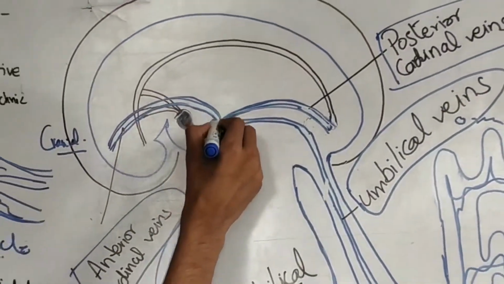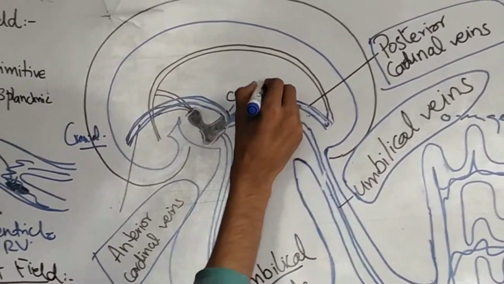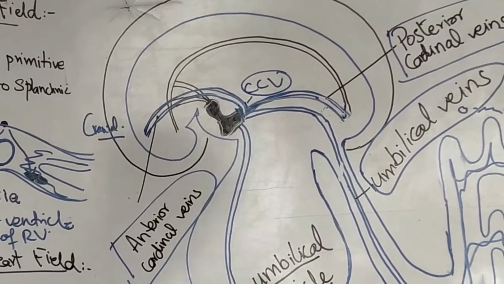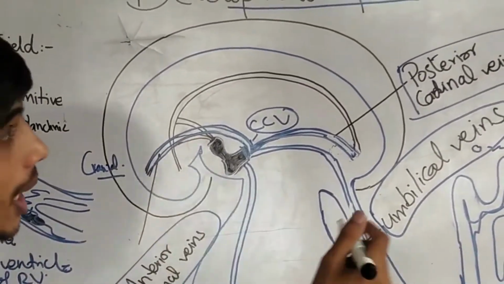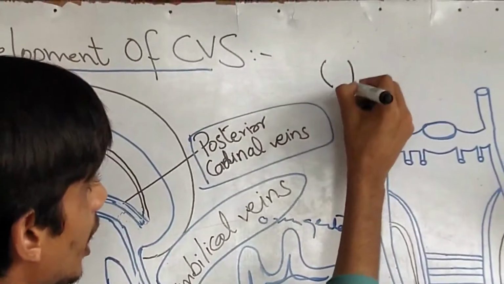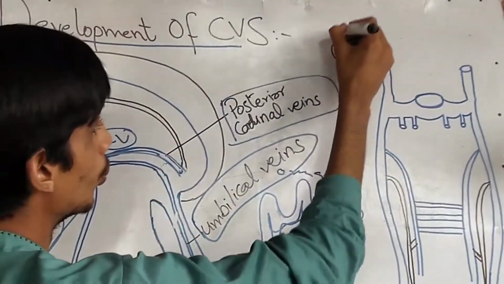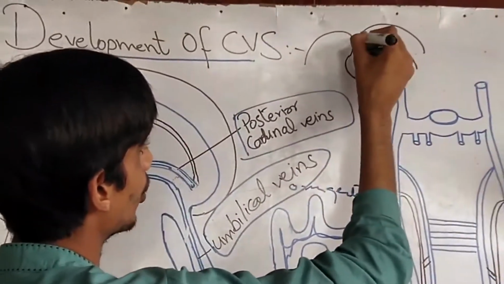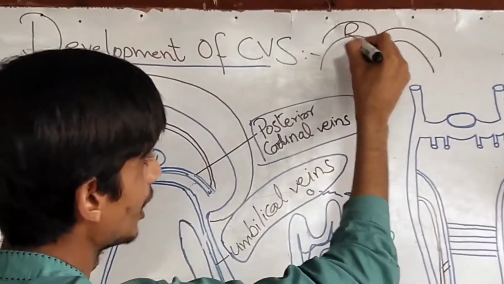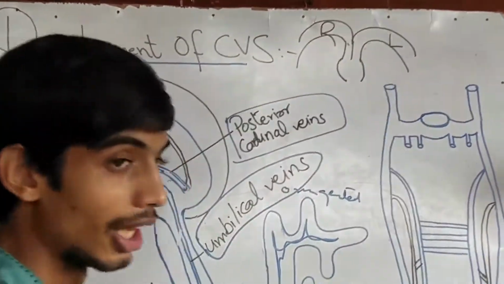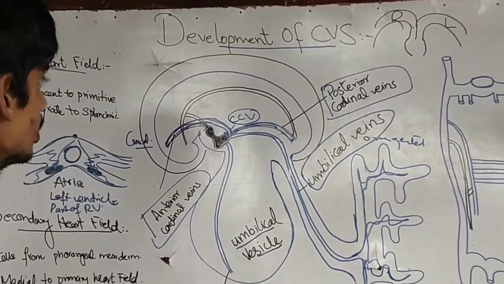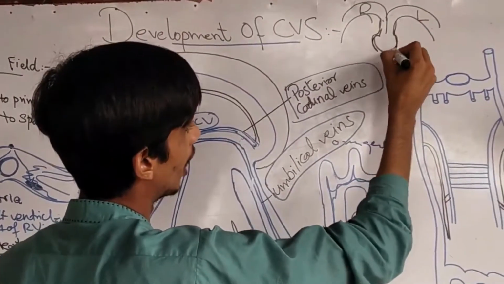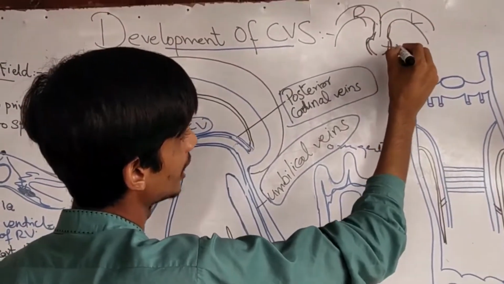These two cardinal veins meet each other and form the common cardinal vein, which then drains into the venous end of the heart. From the arterial end of the heart, early in the embryo there are two primordial aortae. The one towards the right is the right aorta and towards the left is the left aorta. This part of the primordial heart from which the aorta is arising is the aortic sac.